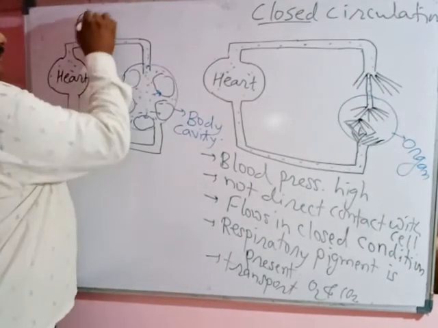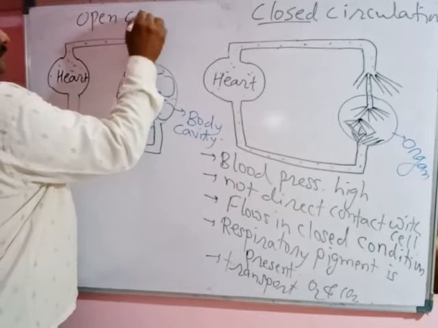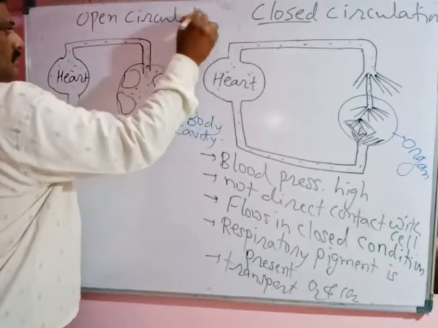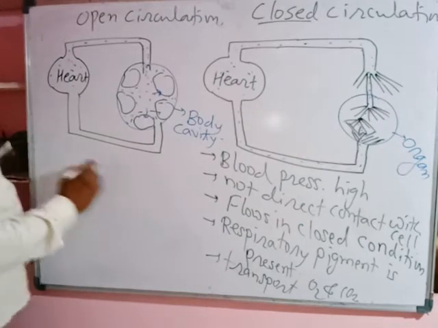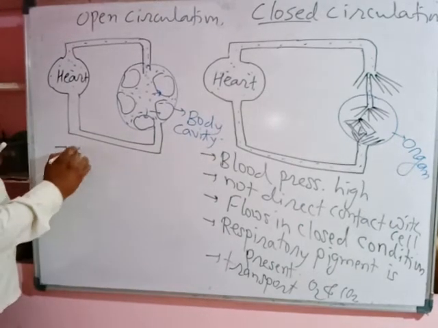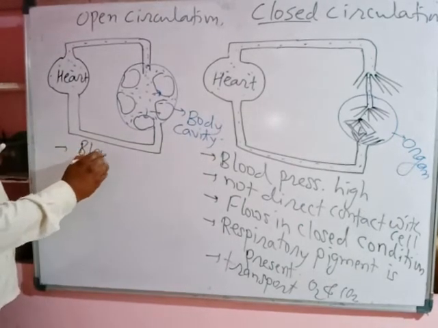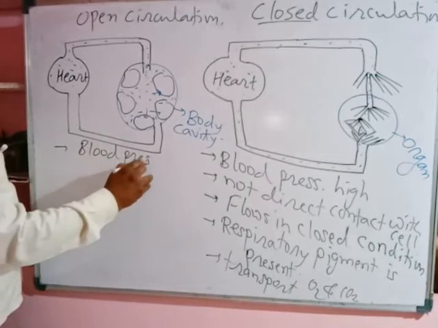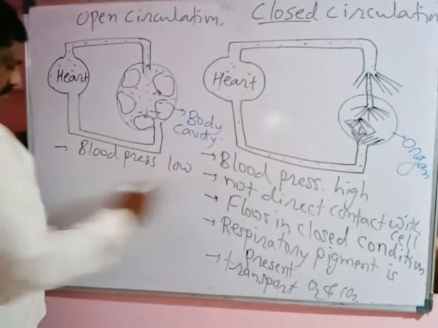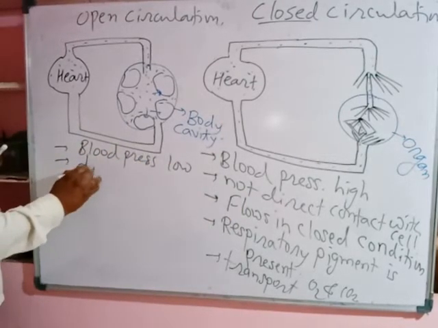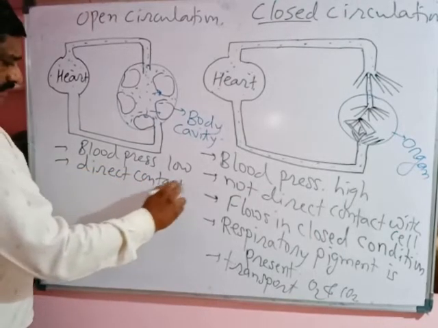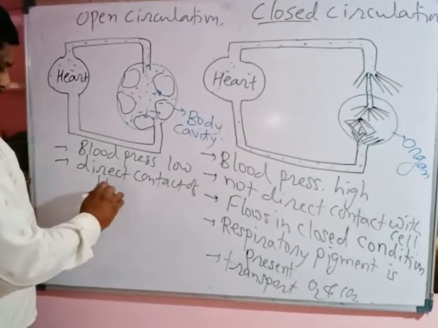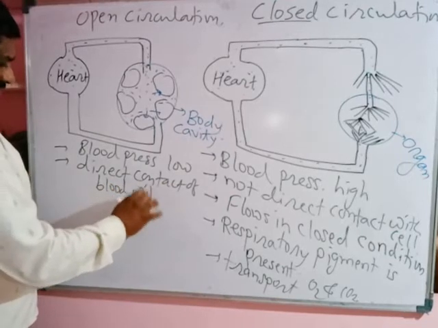In the open circulatory system, the blood flows at low pressure. Blood pressure is low. The blood is in direct contact with cell and tissue.